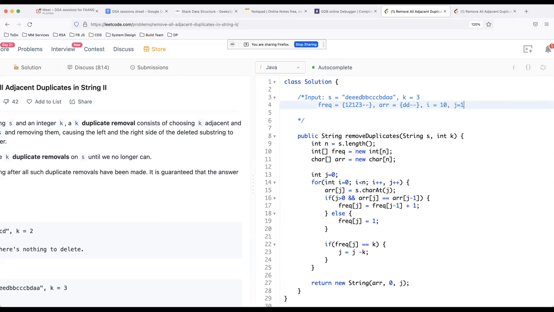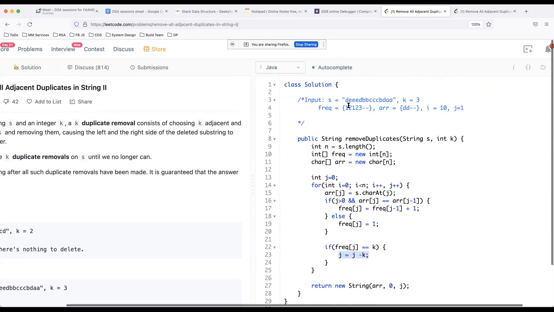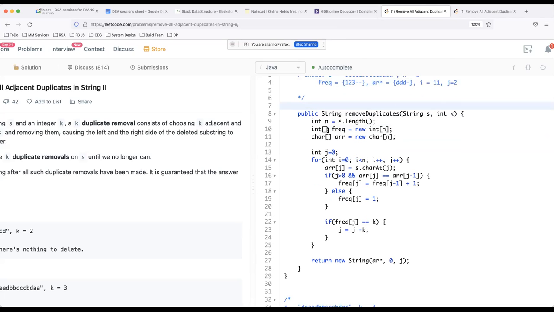And J will again become 1 because J equal to J minus K. And you can just remove all these characters from here. And then finally J is equal to 2, I becomes 11 for the next iteration. And then you copy D, you put D over here, and the frequency will be 1. So this is the idea. I don't want to go till the last character.